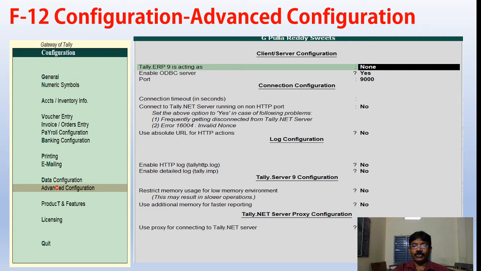Coming to the advanced configuration, Tally.ERP9 can act as an ODBC server, which you enable. When we want to connect with other than our own companies, and we have to connect with the central server, these are the hardware configurations which we have to enable. Most probably we don't touch all those, but it is for understanding purposes. Whenever it is required, we have to remember that such configuration is there for client and server connection.